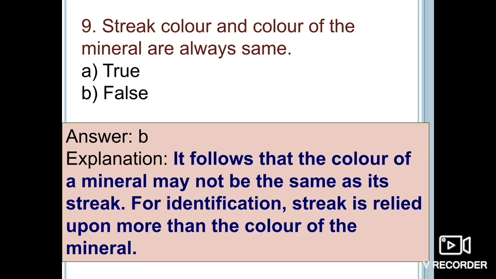So it follows that the color of a mineral may not be the same as its streak, and for identification, streak is relied upon more than the color of the material. So the given statement, that streak color as well as the color of the mineral are always the same, is wrong, false. Option B is the right answer.